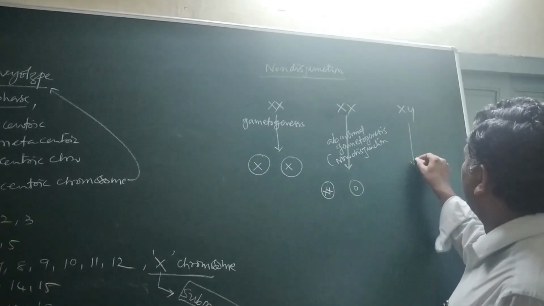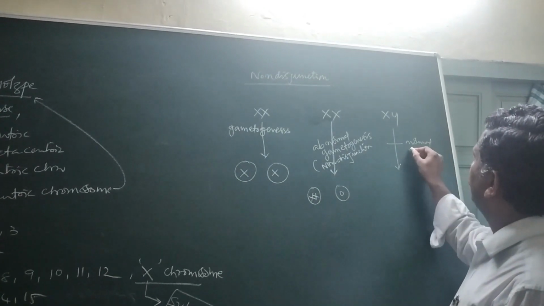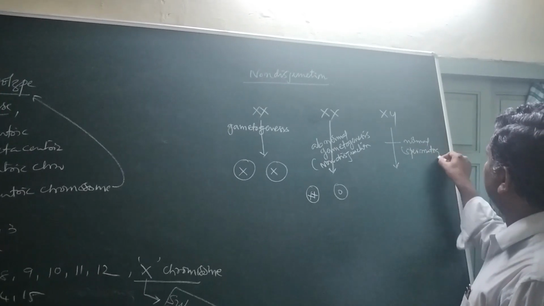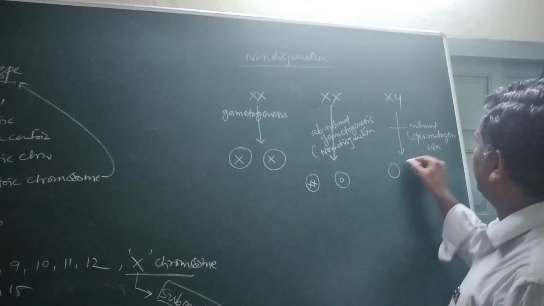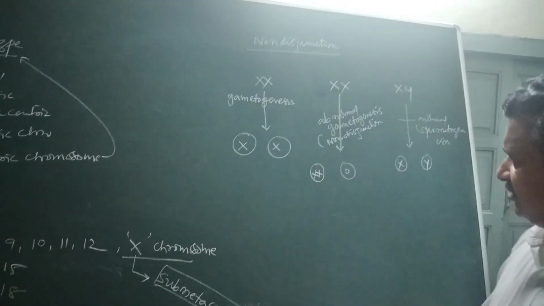Here is a normal male. A normal spermatogenesis may occur, and two gametes are developed: one with X, the other with Y chromosome.